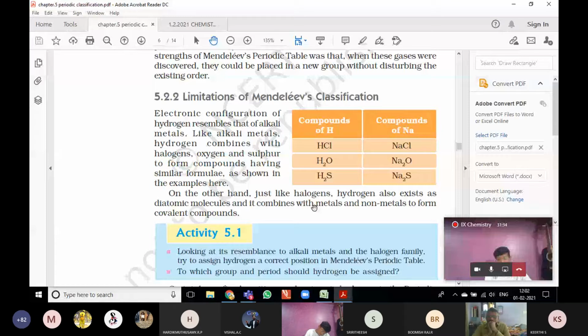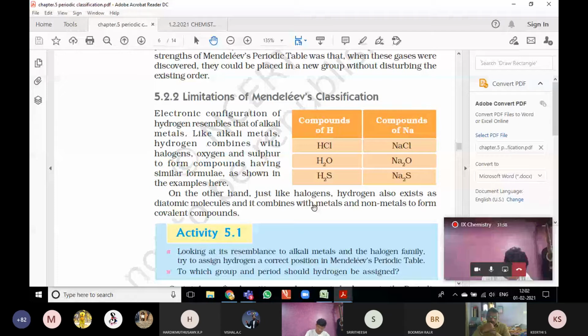This was the first limitation of the periodic table. Because hydrogen resembles both the properties of alkalis and the halogens, he was not able to give the correct place for hydrogen.